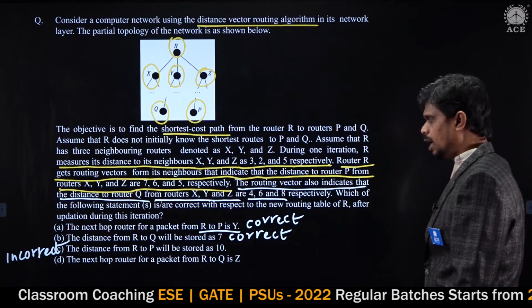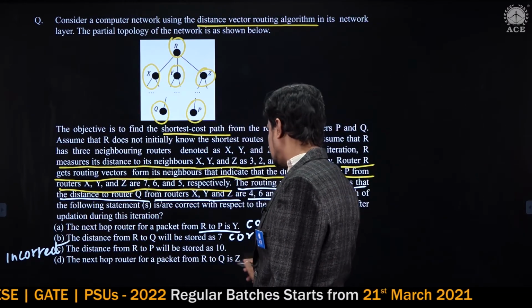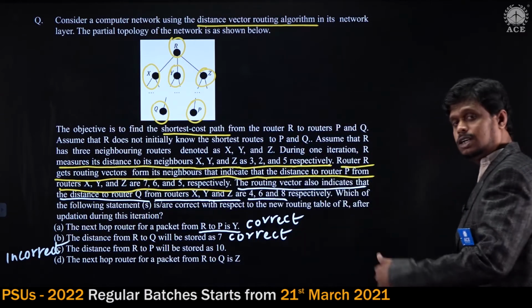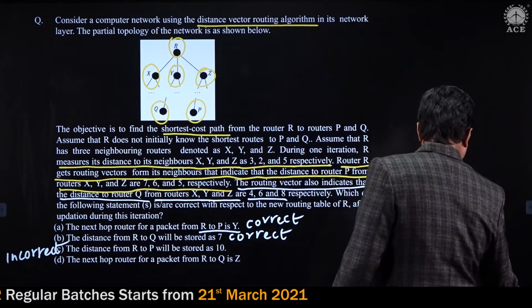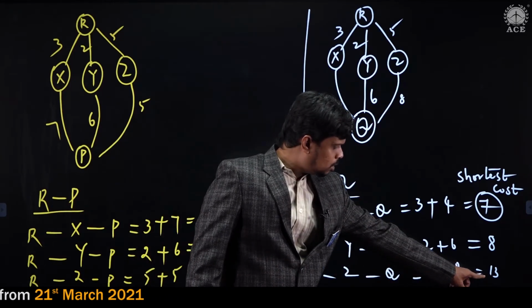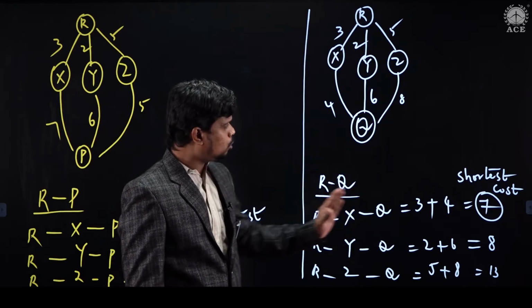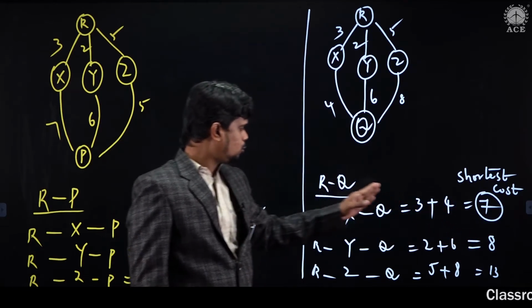Then what is the last one we have? Option D. The next hop router for a packet from R to Q is Z. R to Q via Z, what is the cost? 13. But what is the shortest cost from R to Q? 7. It is possible via which one?